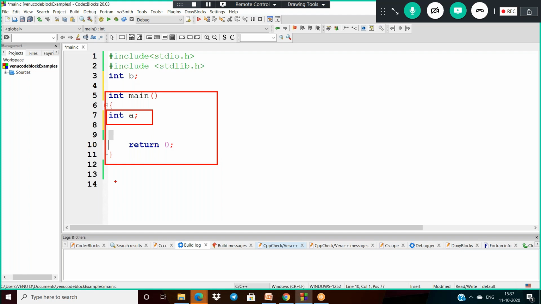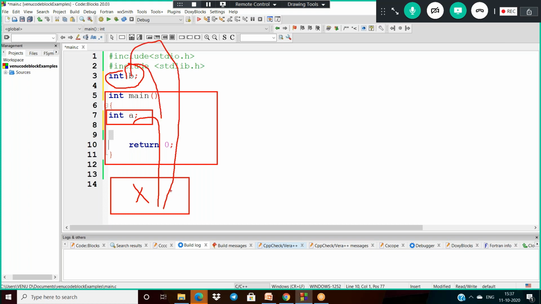If I have one more function outside and want to access this a in that function, it is not possible. But b, I can access inside the main and outside the main also. That is global. Local is like a state-level exam, and global is like AIEEE or IIT JAM entrance exams, which are throughout India. Local means within the state only.